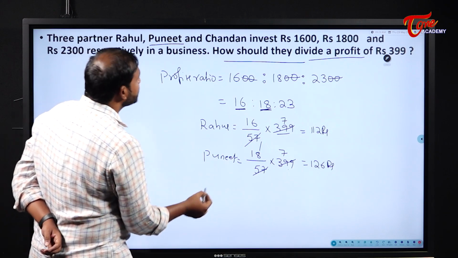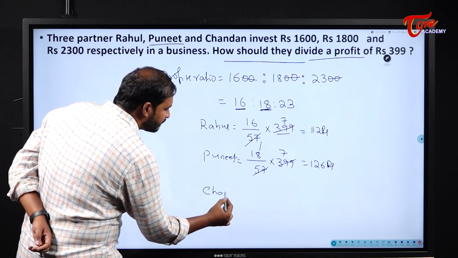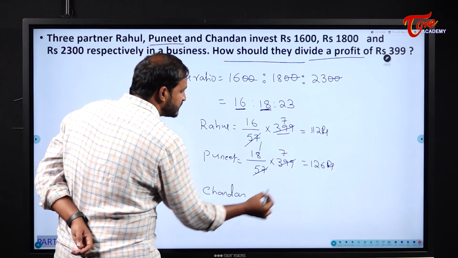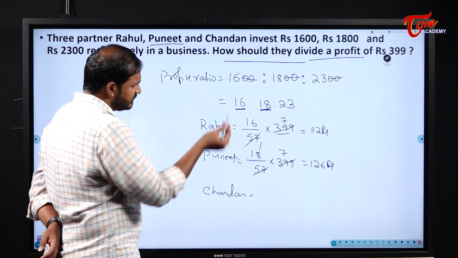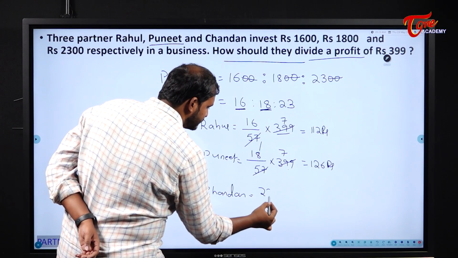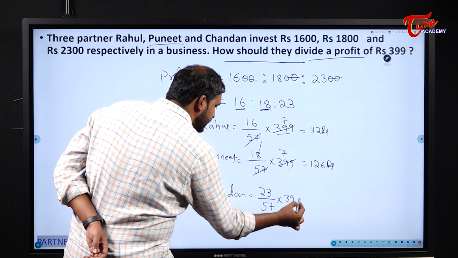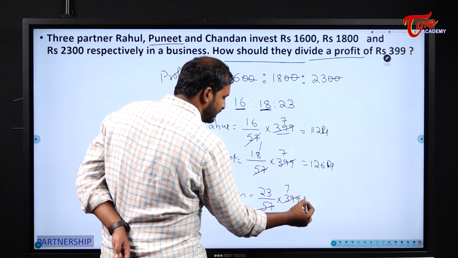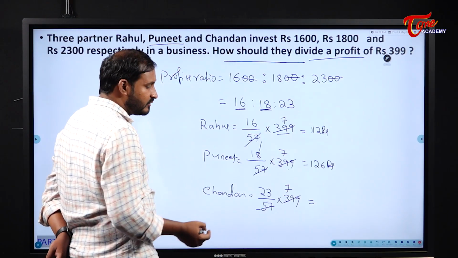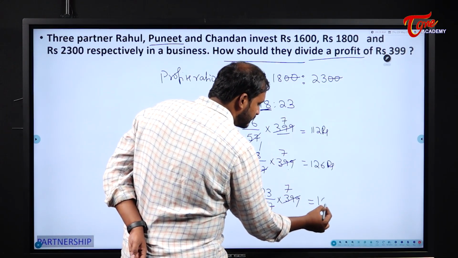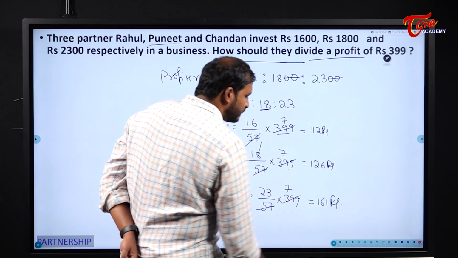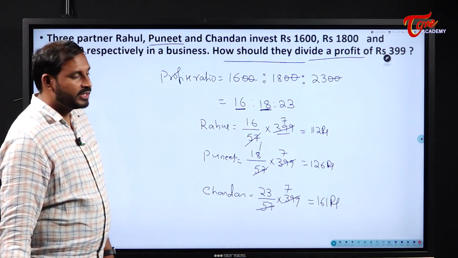Next, when it comes to the last one, Chandan, you can subtract this sum from the total, or else find his share individually. 23 by 57 into 399 as usual. 57 ones, 57 sevens. So 23 sevens, what will you get here? 161 rupees. So this is how we will get the shares.